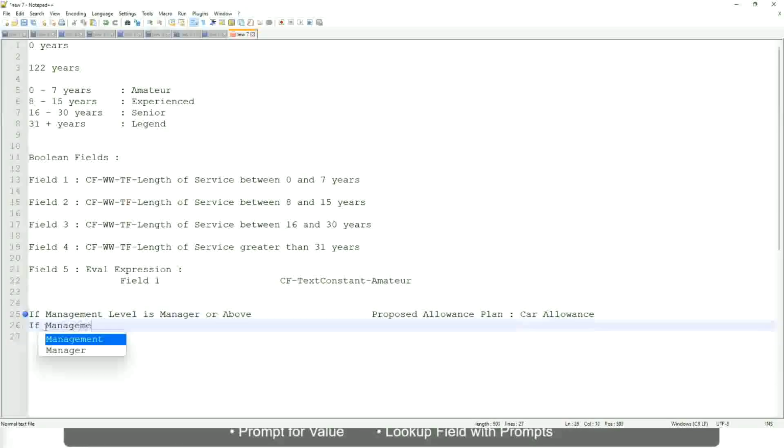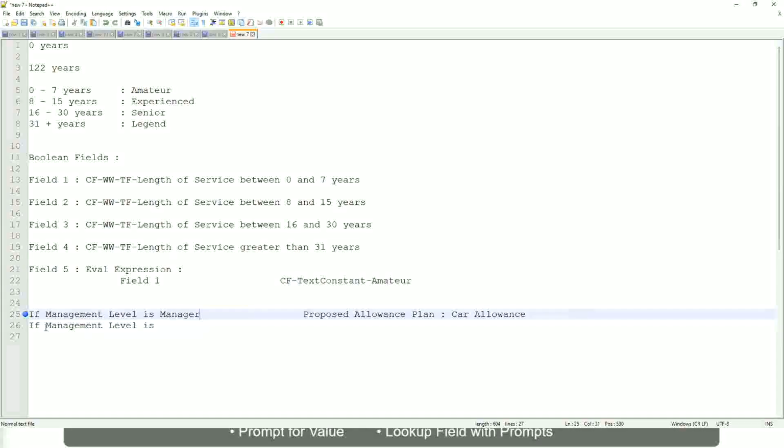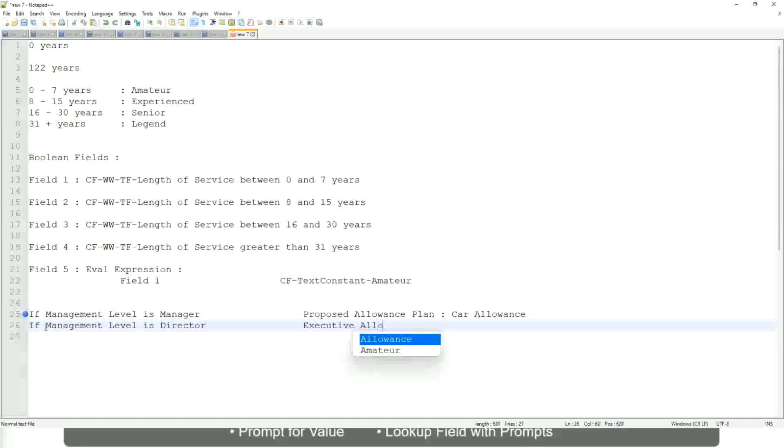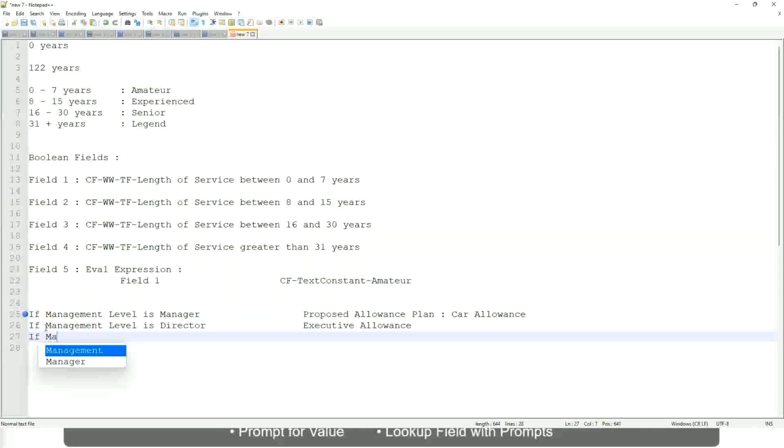If the management level is, let's not say manager or above, let's say only manager. Okay. If the management level is director, then the allowance is executive allowance. Similarly, if management level is CEO, then the proposed allowance is CEO allowance, right?